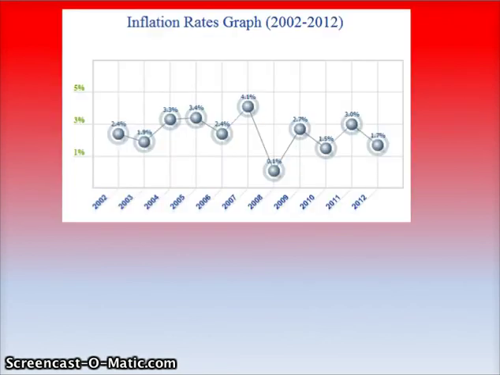The inflation rate in the United States has been pretty constant throughout the past 3 years after the recession. In 2012, the third quarter rate was at 1.7% inflation, which is close to the U.S. goal of 2 to 4%. We believe that the inflation will continue to stay constant around 2 to 4% for the years to come.